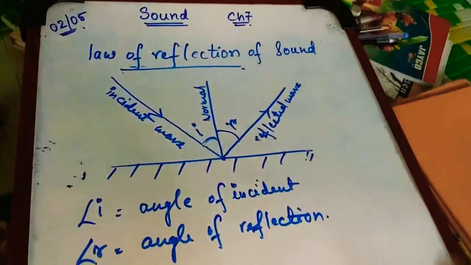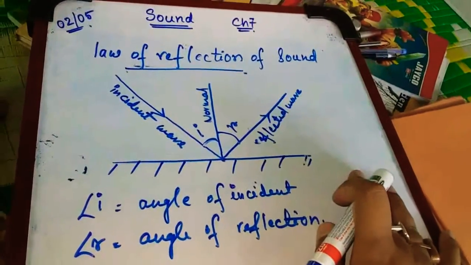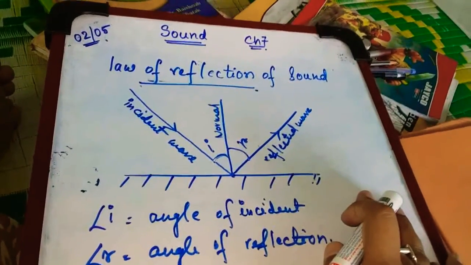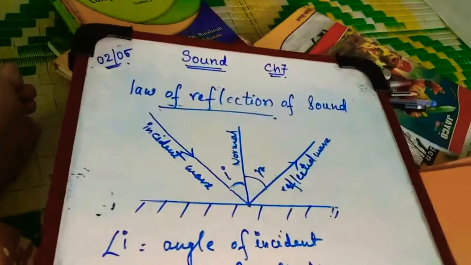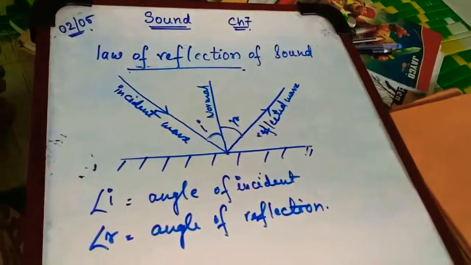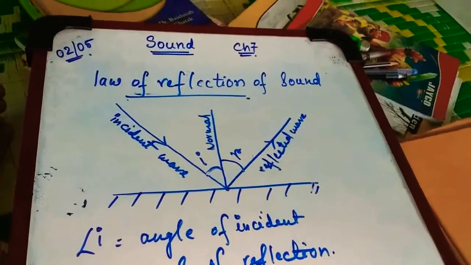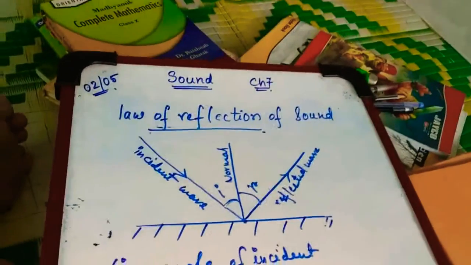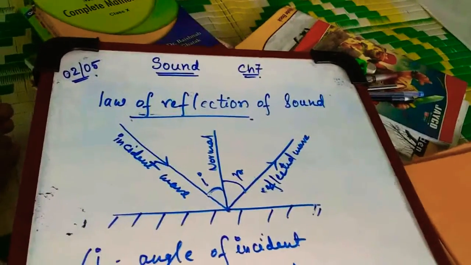Okay. Now using this law of reflection of sound, there are some real life applications, that is a speaking tube, gramophone horns, stethoscopes, where this law of reflection of sound is used. For example, speaking tube. What is a speaking tube? A speaking tube is used for speaking between two persons, where one person stands at one side of the speaking tube and another stands at the other side.